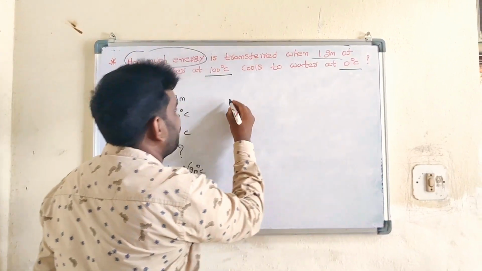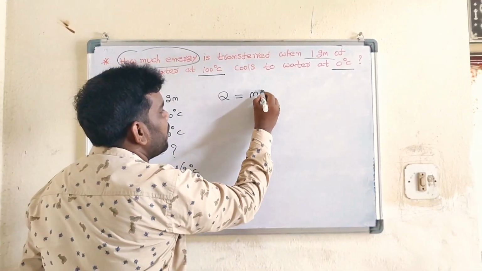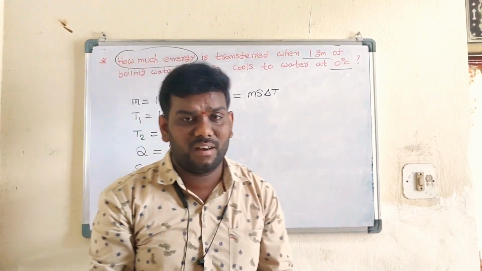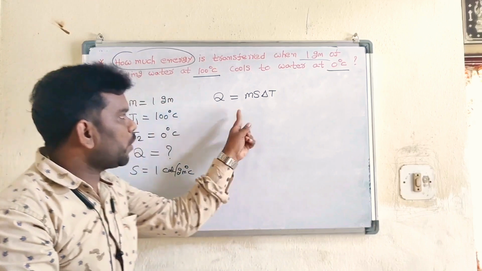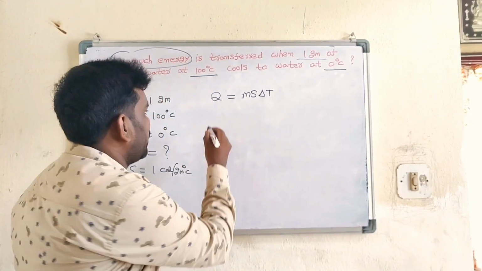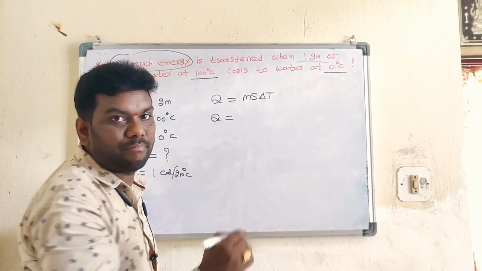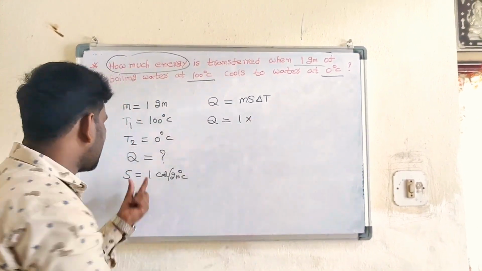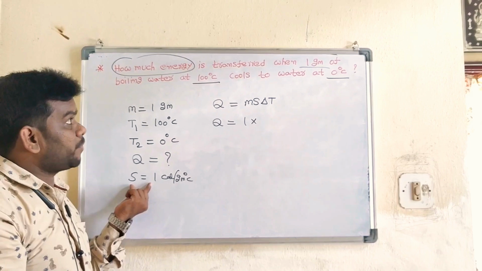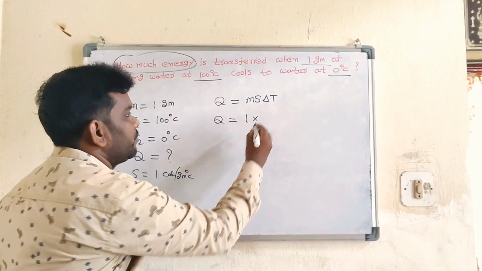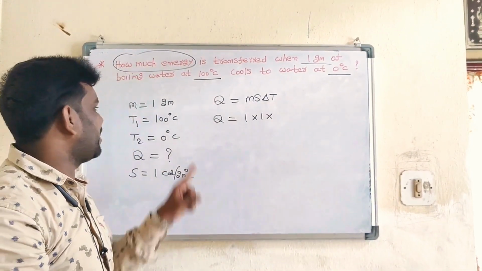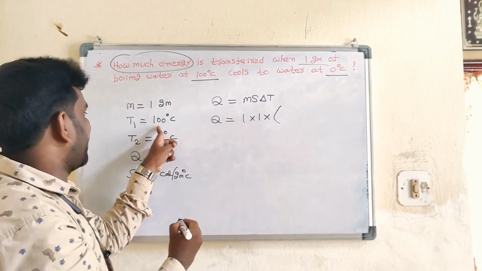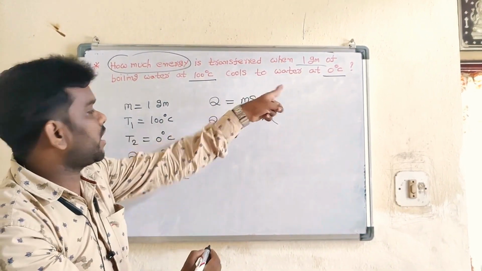So what is the formula? Temperature is changed, must be you use formula ms delta T. Already I explained it. So Q is equal to ms delta T. Here Q is equal to what is m? Mass. What is the value? 1. Into S means specific heat. Already I told the specific heat of water is 1. Into delta T. Delta T means change in temperature. What is the higher temperature? 100.